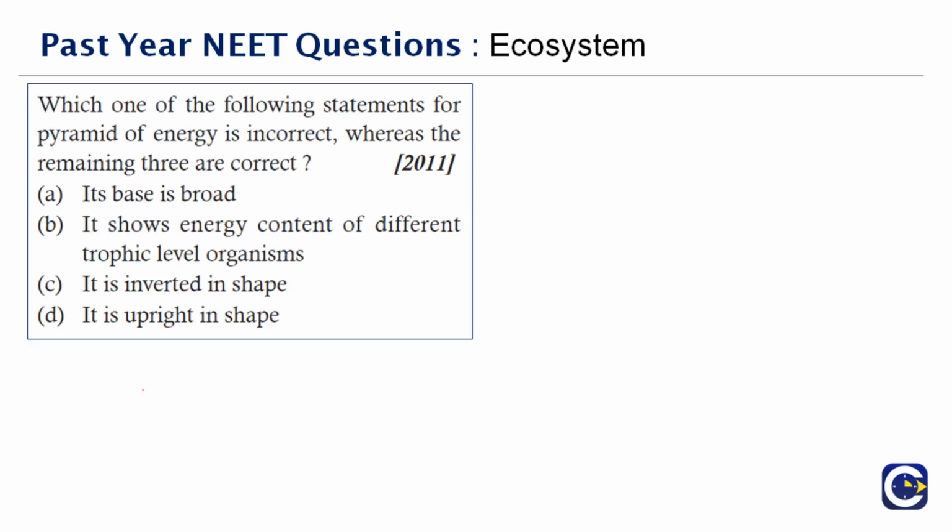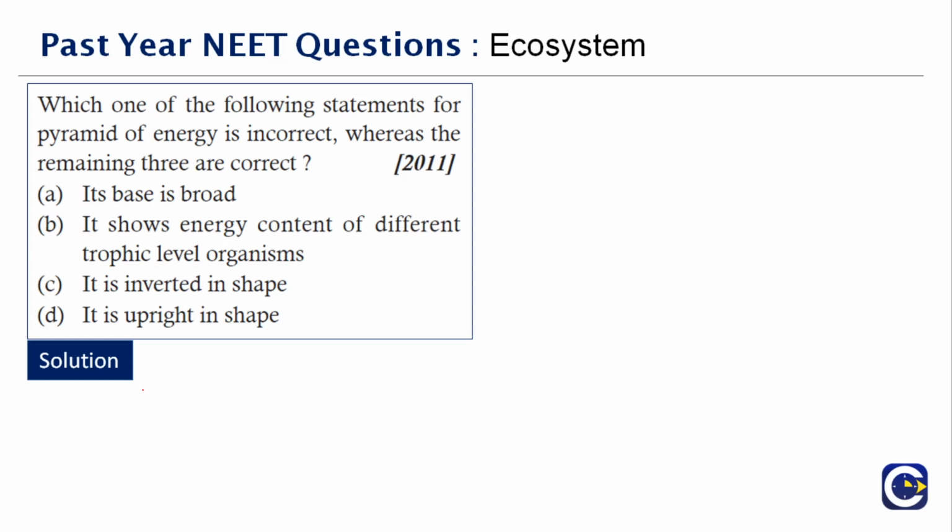Okay, next question here. Which one of the following statements for a pyramid of energy is incorrect, whereas the remaining three are correct? Okay, we have to analyze the statements here. Its base is broad, yes, that is right. It shows energy content of different trophic levels, that is right. It is inverted in shape, it is upright in shape. It's inverted in shape is what is wrong.